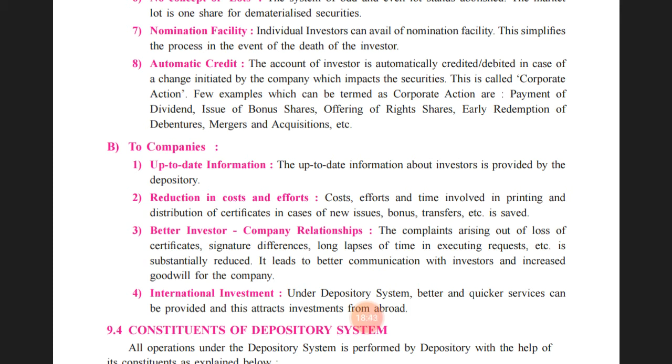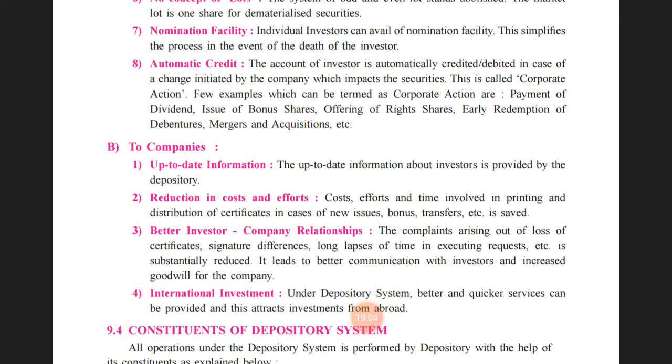A few examples which can be termed corporate actions are payment of dividend. If the company declares a dividend and the investor gets it, then his account will be credited accordingly. Issue of bonus shares, then the account will be credited with the number of bonus shares he has got from the company. Offering of rights issue, again the amount will be credited.